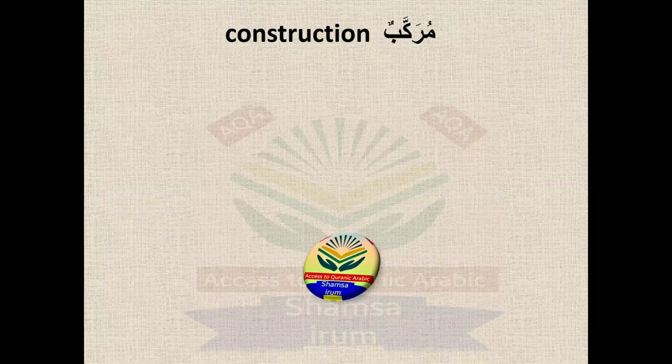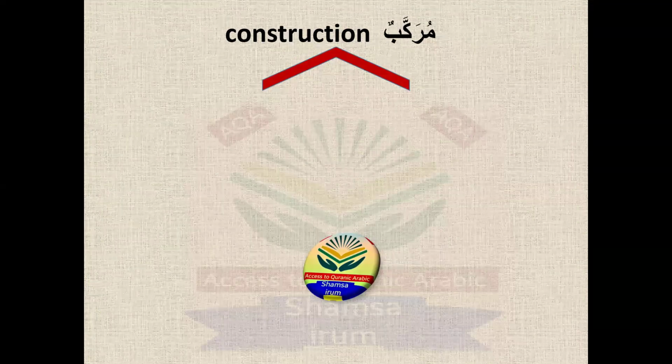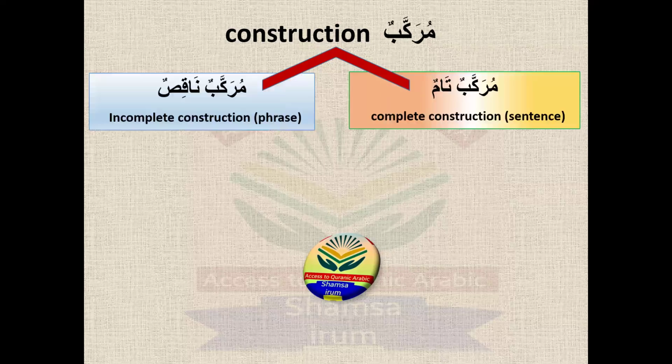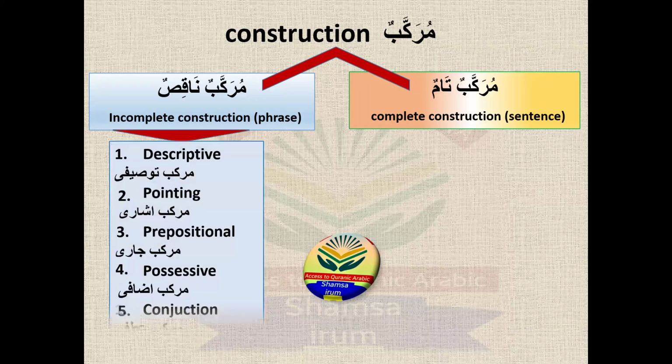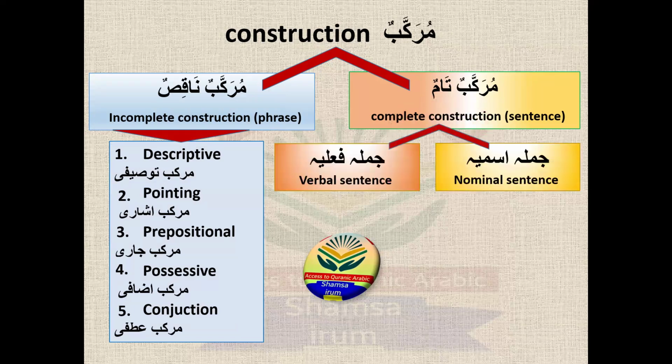Murakkab, as you already know, has two types: one is murakkabun naqisun and one is murakkabun ta'amun. Murakkabun naqisun is divided into 5 parts, and all these 5 parts we will cover in this level 1, inshallah, one by one. And murakkabun ta'amun is divided into 2 parts. One is jumla ismiya, the nominal sentence, which we are doing nowadays, and the other one is the jumla fi'liya, which we will cover in level 2.